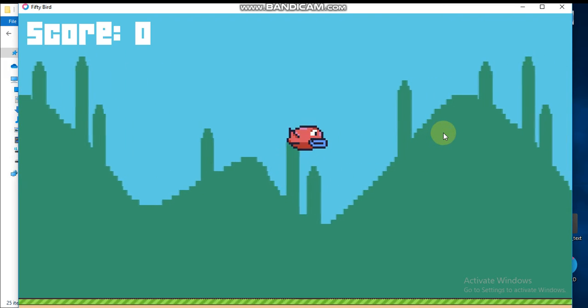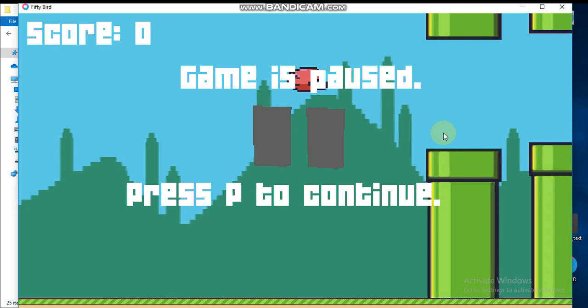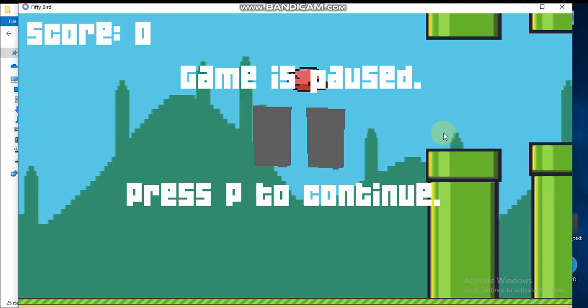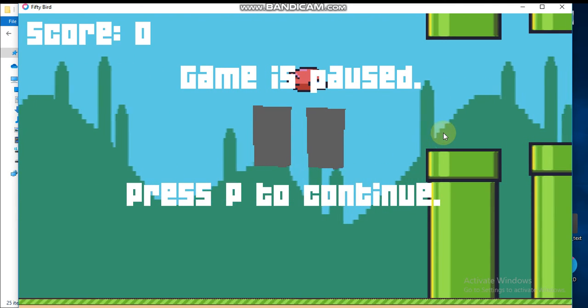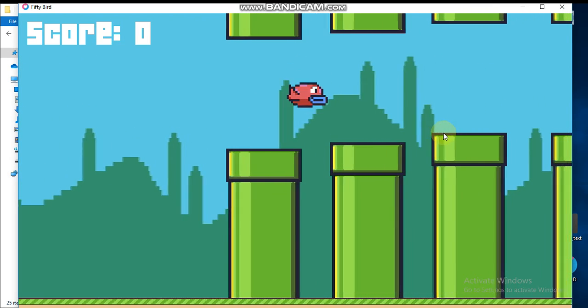that I've seen in the specification was the pause feature. So you heard the doom, that was the pause sound, and here's the pause icon, and I'm asking him to press P to continue. So if I just press P, everything goes back to normal.